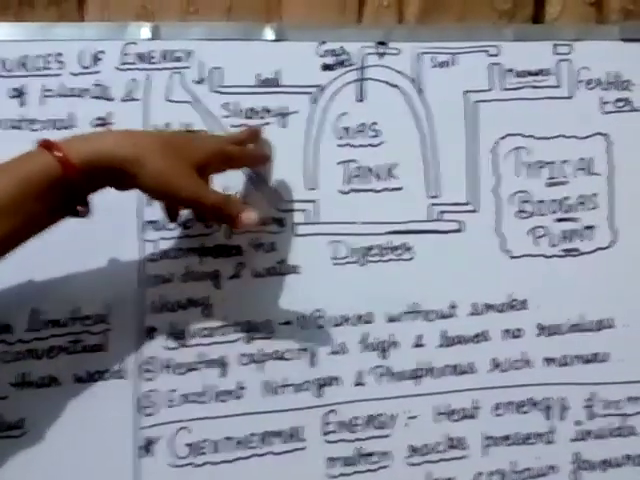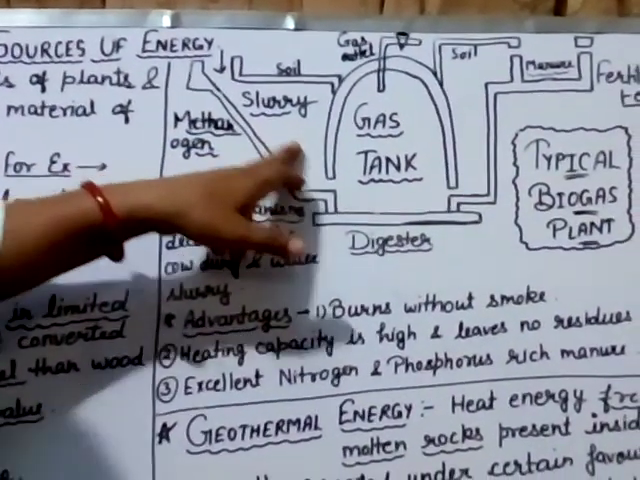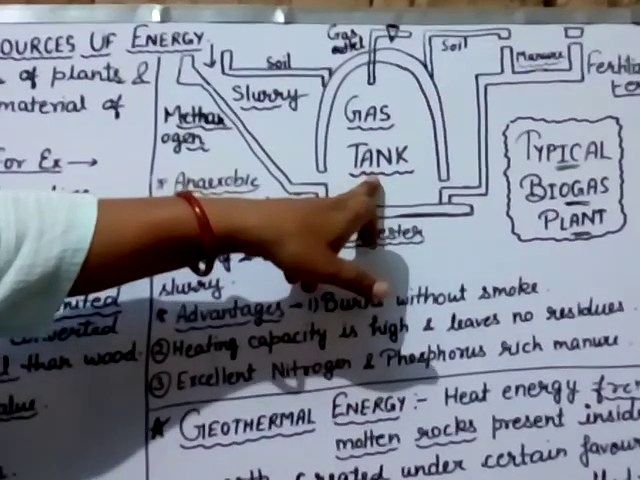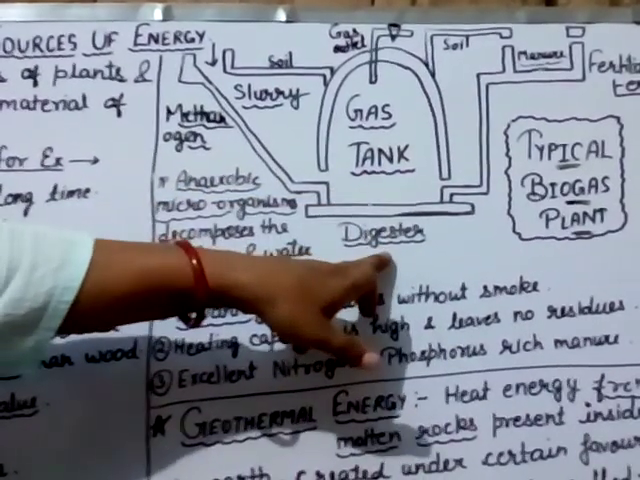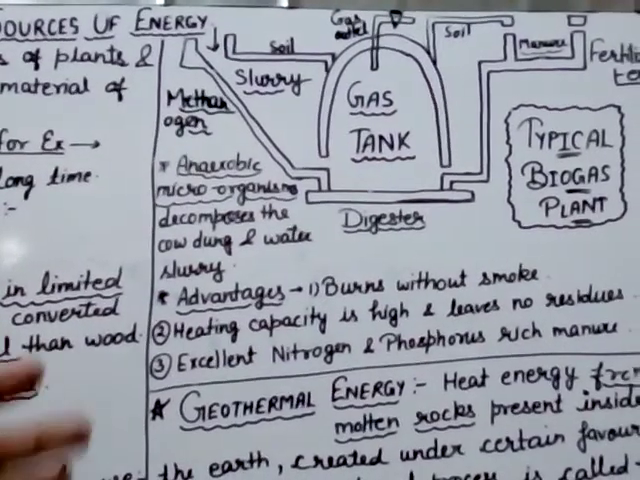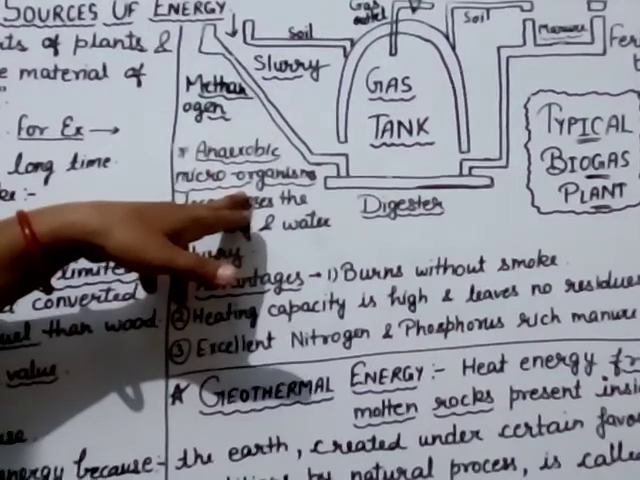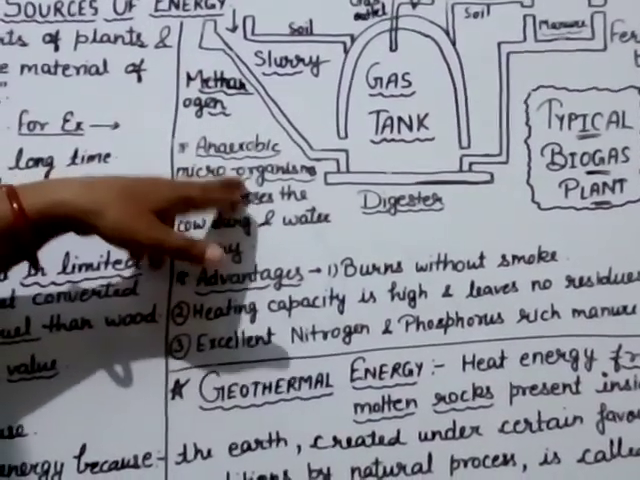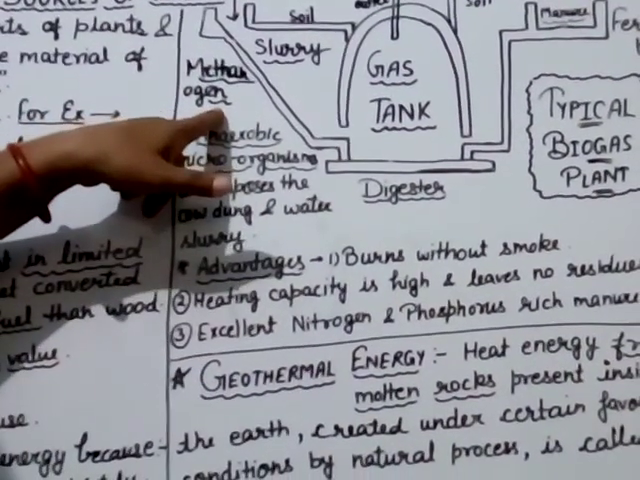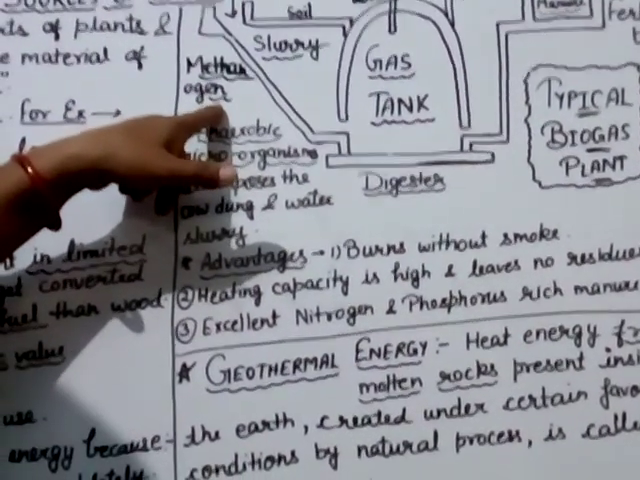And this slurry we keep here and then it reaches the digester. Why is it called a digester? Because in this digester all this material, or we can say slurry, is digested with the help of anaerobic microorganisms. Anaerobic microorganisms, which one? That is methanogen. Why do we call them methanogen? Because they produce methane gas.